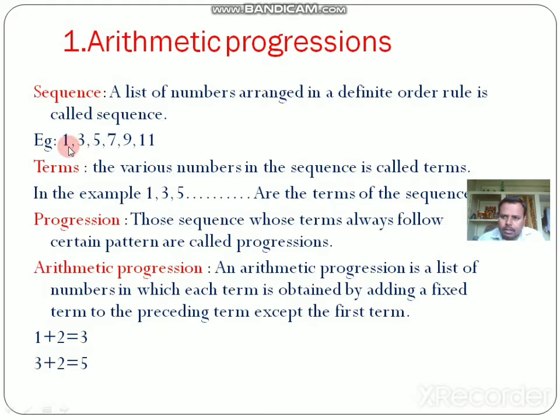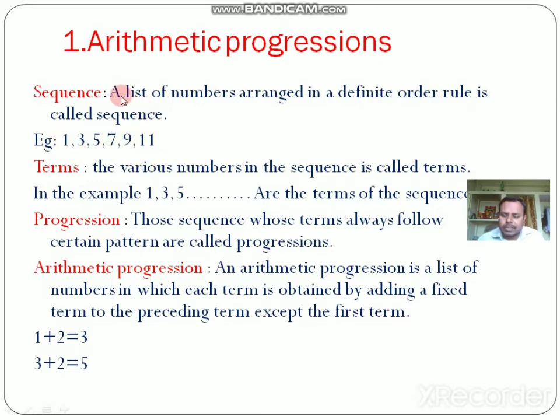Here I have taken 1, 3, 5, 7, 9 and 11. These numbers are arranged in a definite order. See, I added 2 to 1, it becomes 3, 3 plus 2 is 5, 5 plus 2 is 7, similarly 7 plus 2 is 9, 9 plus 2 is 11. So this pattern is called a sequence.